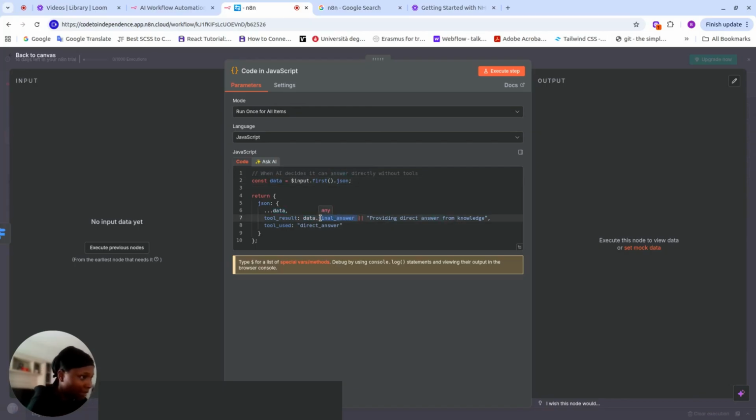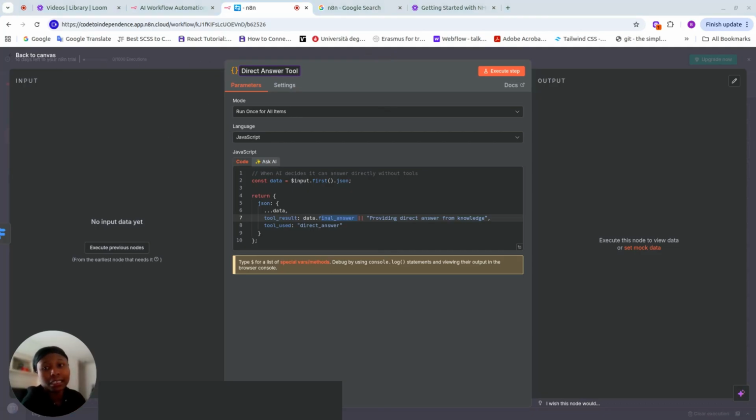Direct answer simply gets the data to provide them an answer. Direct tells us the tool that it was gotten from. Since it was a direct answer from Gemini, Gemini gives us a response without doing anything special. So we have it here. It could be coming from direct answer dot final data dot final answer, which gives us a response here.